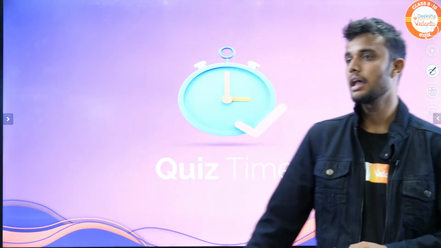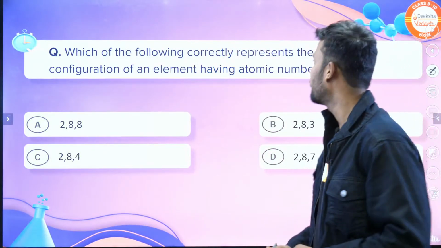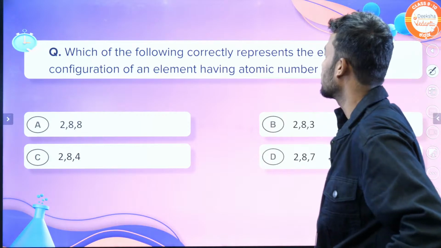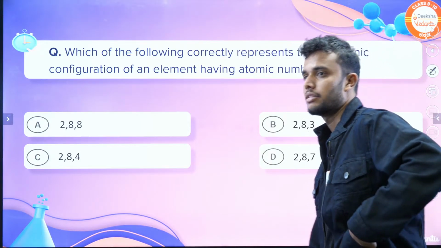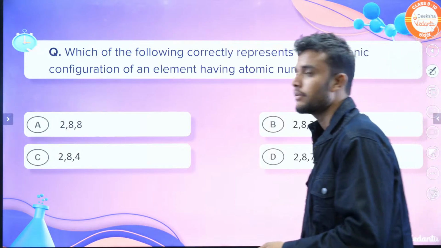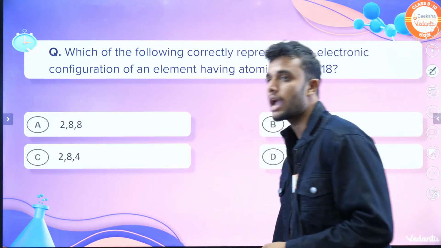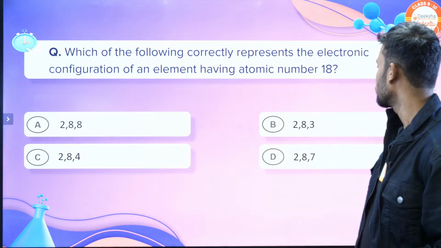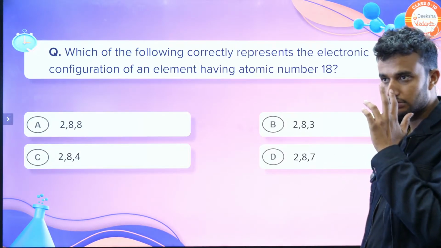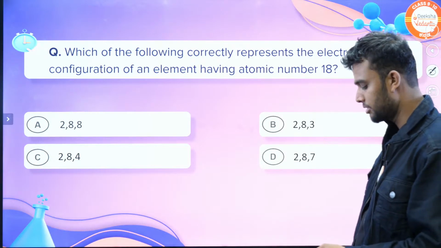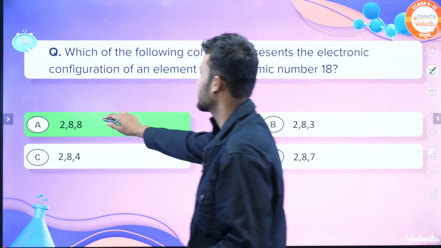The first question: which of the following correctly represents the electronic configuration of an element having atomic number 18? They give 4 options. In option A they give 288, option B 283, option C 284, option D 287. What is the answer? The answer is option A, 288, the right answer.